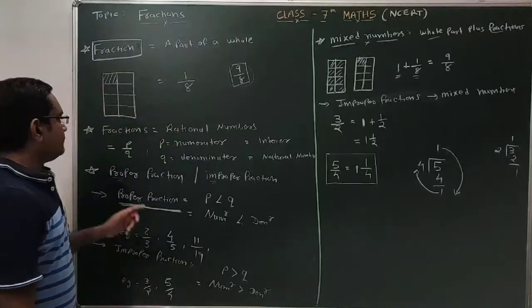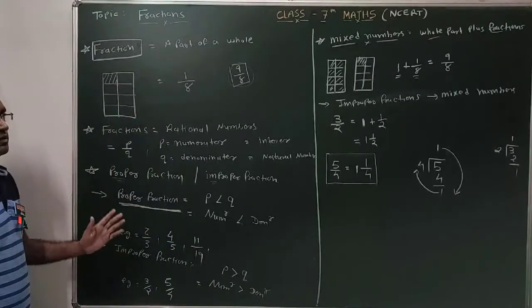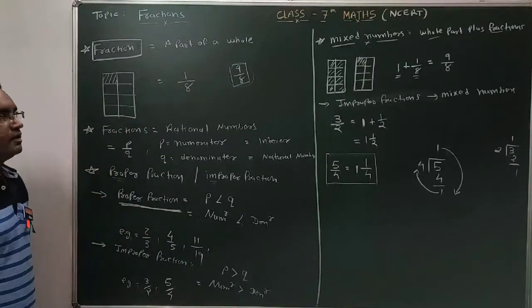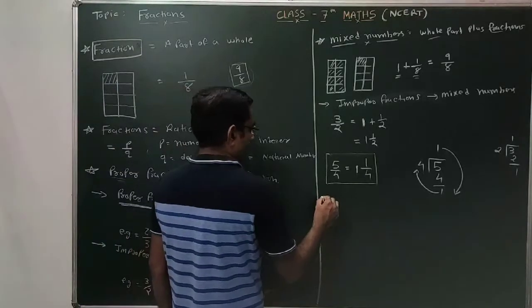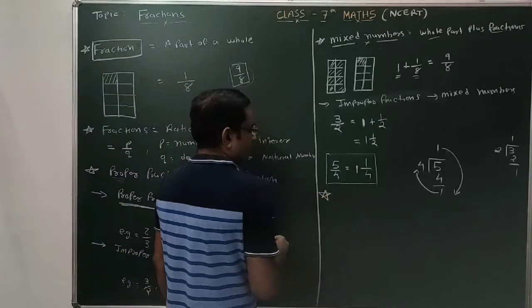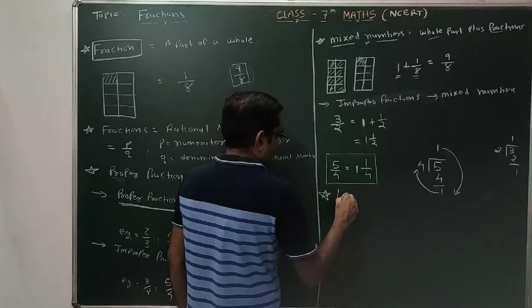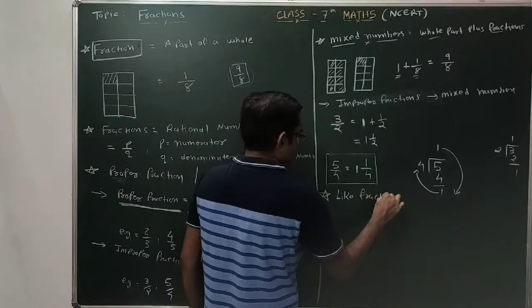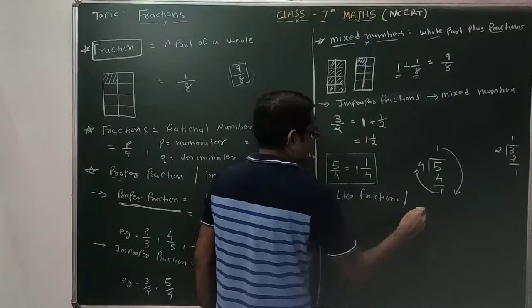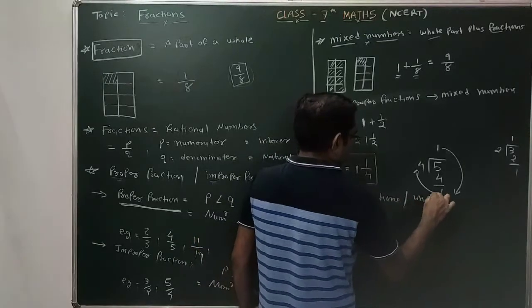Clear? Proper fractions, improper fractions. Whenever the improper fractions are there, you have to convert those improper fractions into mixed numbers. Now, after that, two types of numbers are there, which are like fractions and unlike fractions.